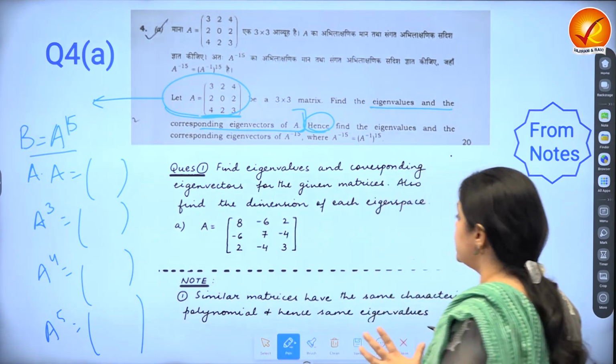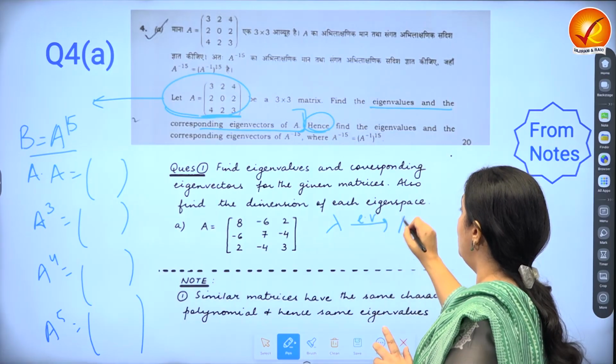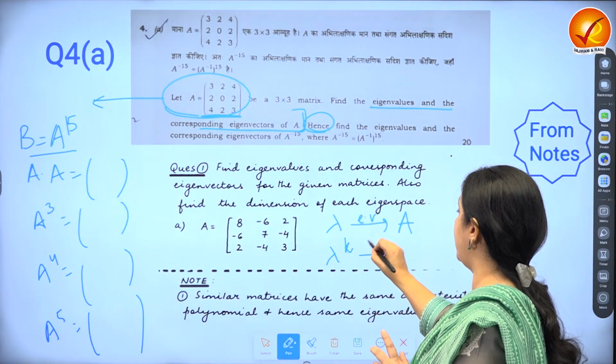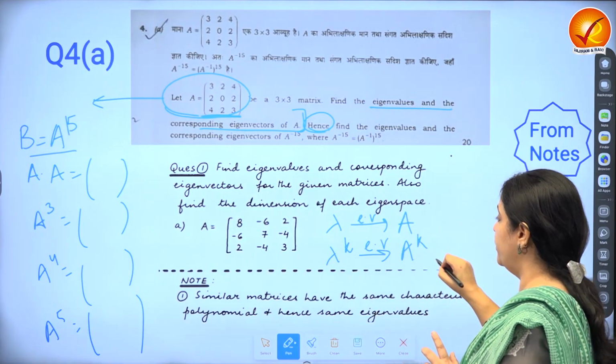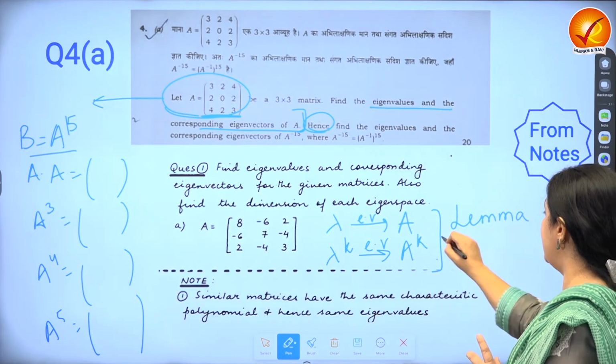So what am I focusing on? I'm focusing on the fact that if lambda is an eigenvalue of A, then lambda to the power K is going to be an eigenvalue of A to the power K. Please prove this result as a lemma.